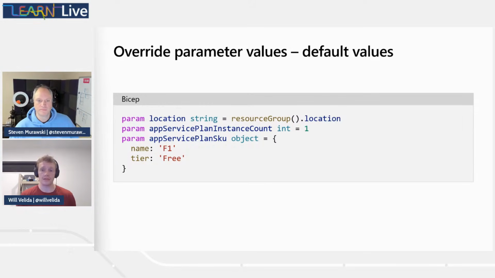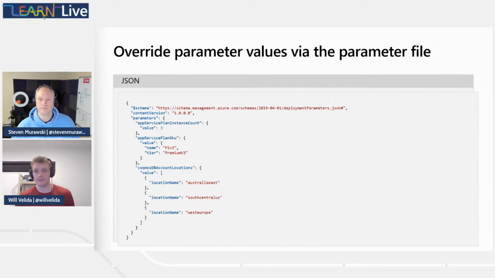If we take this a step further by looking at our parameter file, again, like I said, parameter files make it really easy to specify parameters as a set. So here we're not overriding the location, but we have got an app service plan instance count. So we've got that value set as free in our parameter file. And we also have our app service plan SKU. So the name is P1v3 and the tier is premium.